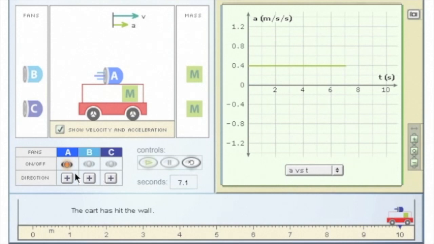You're going to use this gizmo simulation to determine what effect mass has on the motion of an object. This gizmo can also be used to determine what effect the applied force, which is the number of fans, has on the motion of the object. There are also other things you can test if you are creative.